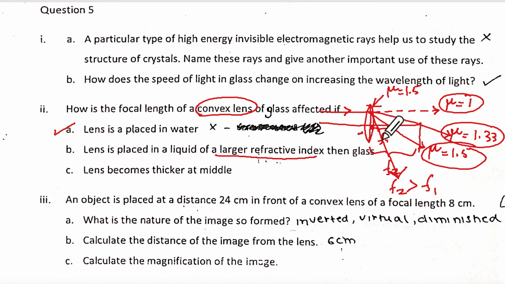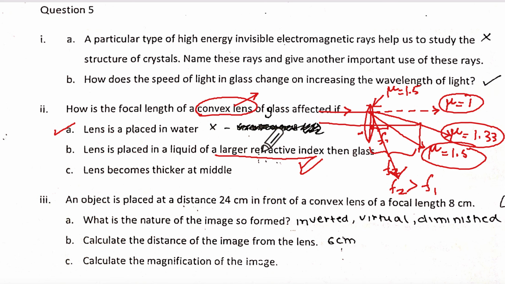I'll come back to it. But remember, if you want to convert a converging lens into a diverging lens, you have to place it in a surrounding which has got mu more than the mu of glass, the mu of the lens. Yes, ma'am, you had asked us to write this in the textbook as well. I have given it to you, no? Yes, ma'am, but the explanation is not coming just now. Will you please remember this?